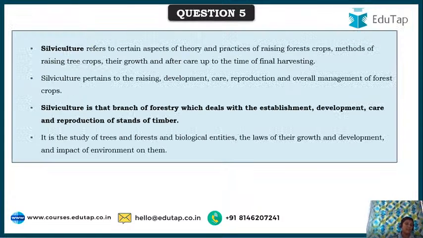Silviculture refers to various aspects of theory as well as practices of raising forest crops and their growth, their care, till the time of final harvesting. That's called silviculture in simpler terms. In other words, it pertains to raising, development, care, reproduction and overall management of forest crops.